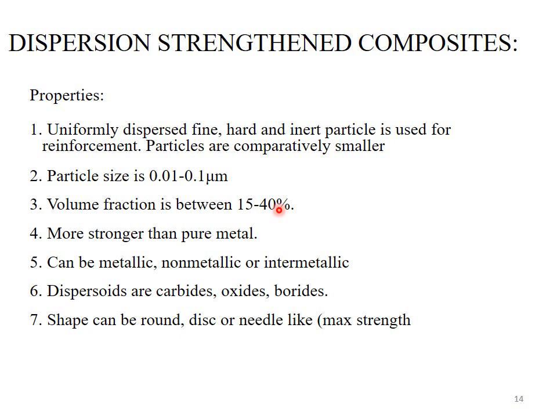Volume fraction of the reinforcing phase ranges from 15 to 40% of the total composite material. It means 15 to 40% of the composite material will consist of reinforcing phase, and that reinforcing phase will consist of fine particles. These particles are uniformly dispersed within the matrix phase.